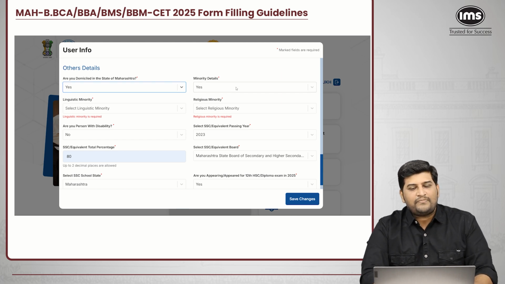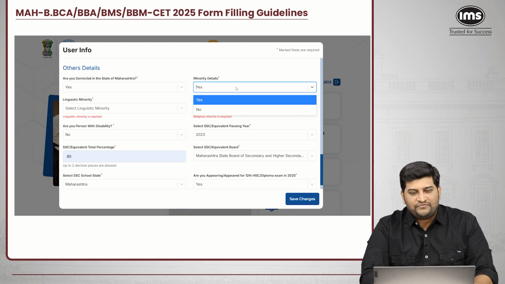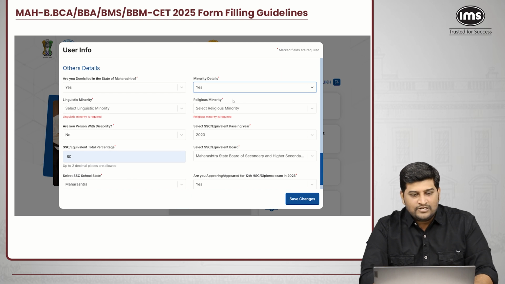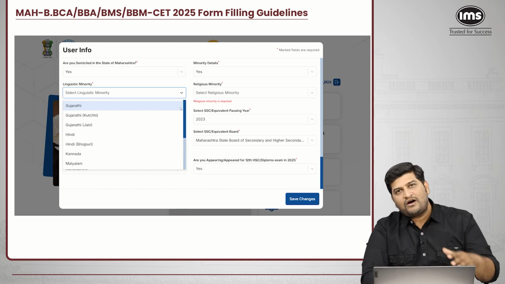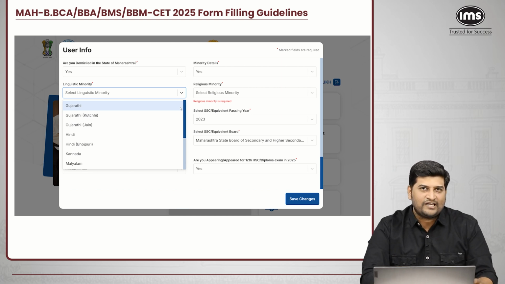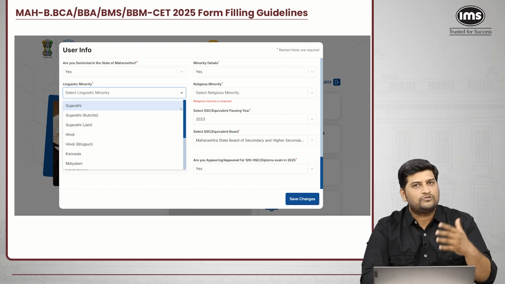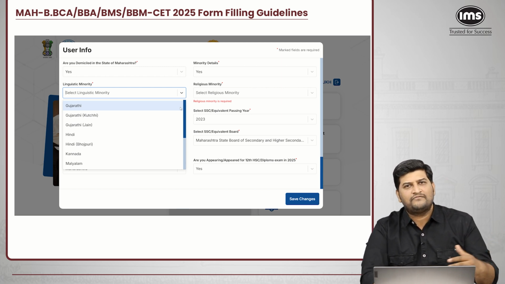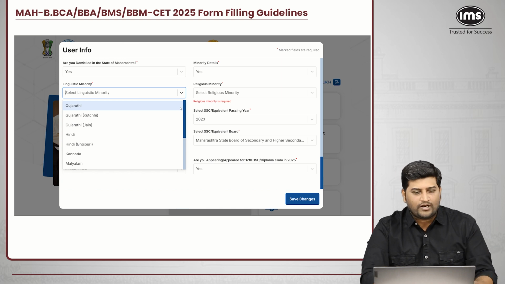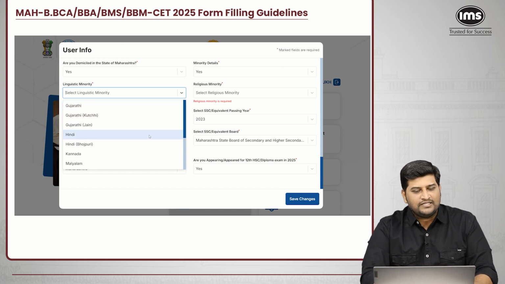The next step over here is minority details. If you are a minority, you will select yes. If you are not, you will select no. Let us assume I'm selecting minority as yes. Here you can select your linguistic minority, since some colleges have their minority quota, like the Gujarati minority or the Sindhi minority.